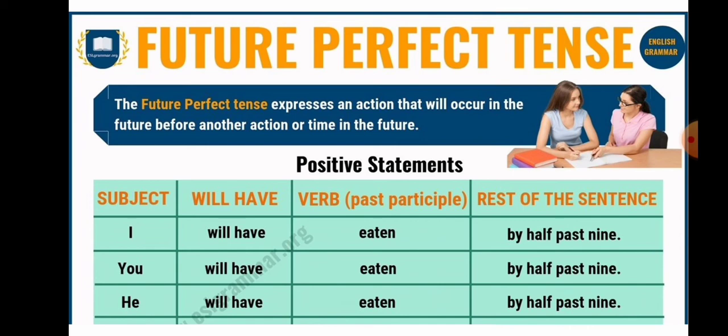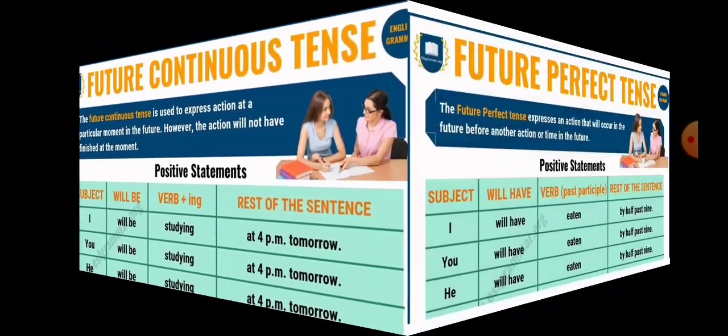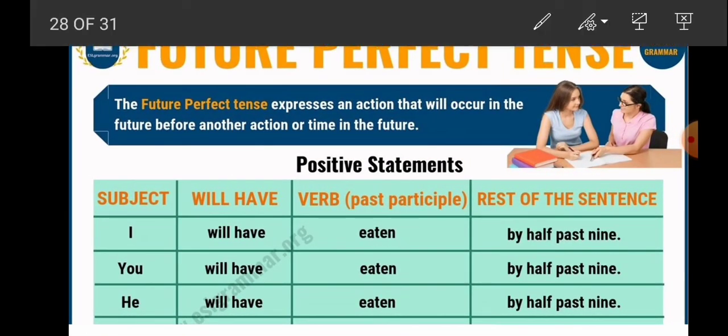The structure of future perfect tense is subject plus will have plus verb plus rest of the sentence.